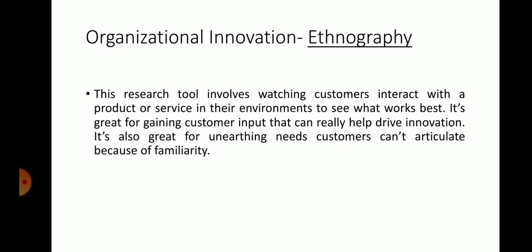See, what is ethnography? You have to watch carefully. It is a research tool. It involves watching carefully how the customer is interacting with the product or service within the environment to see how best it works for the company, right? That is called ethnography. Whenever the customer gives you inputs, that can be taken as an innovation tool. That is called ethnography.